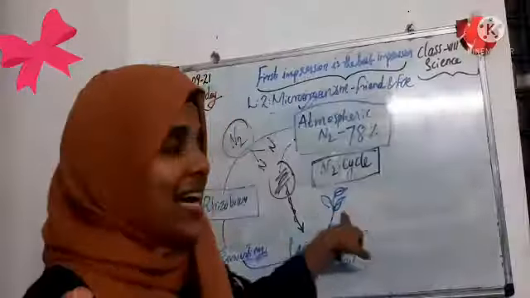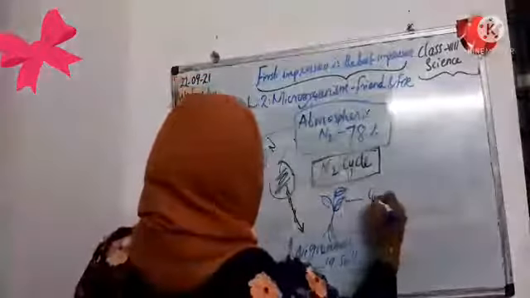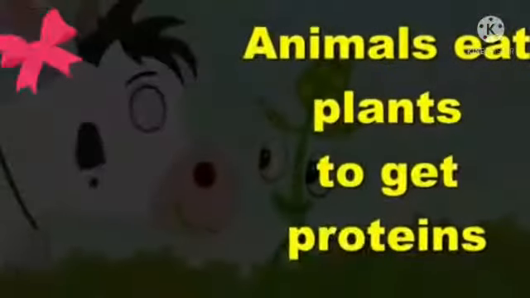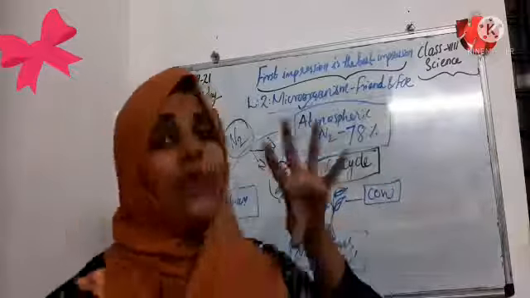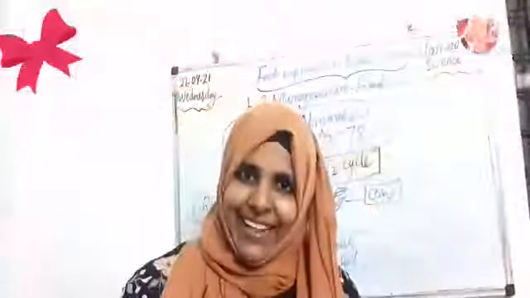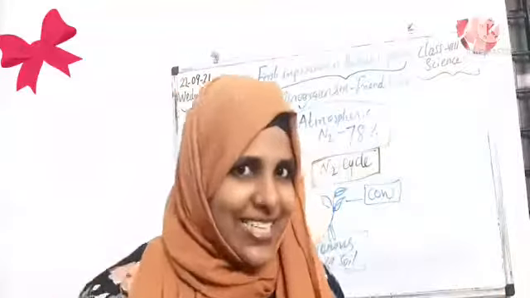These plants are eaten by cows and other animals. Animals consuming the plants also get what? Yes, of course, nitrogenous compounds.